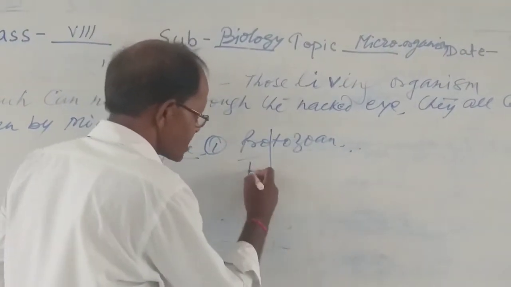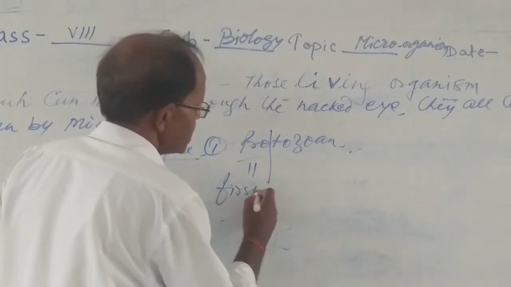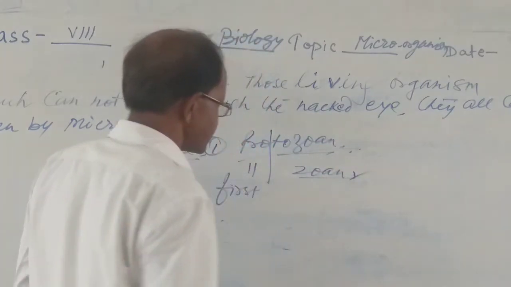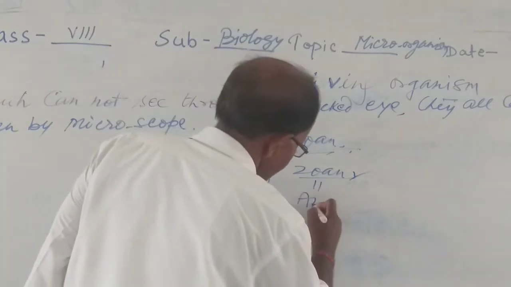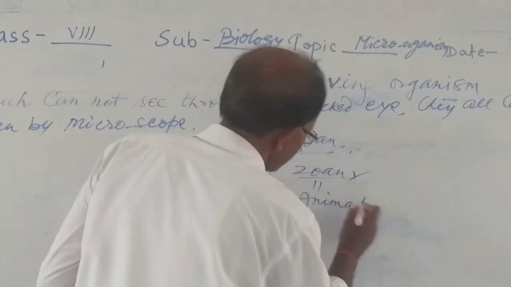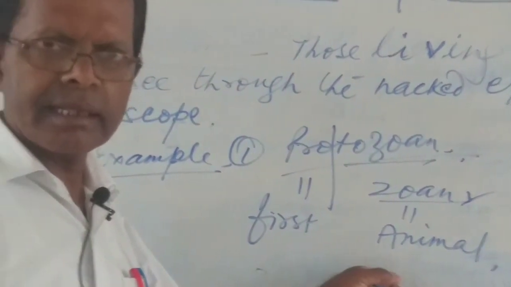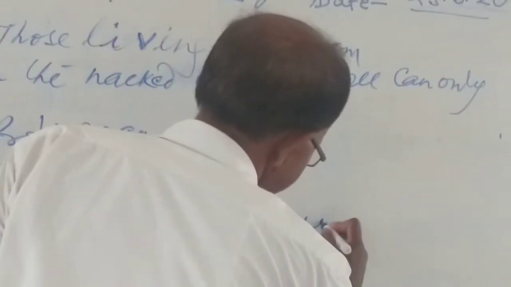Pro means first, and zoon is a Greek word, and according to the scientists, zoon means animal. So protozoan means the first animal, and the first animal is unicellular.